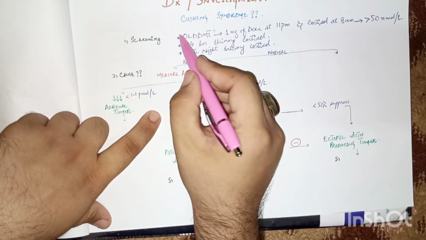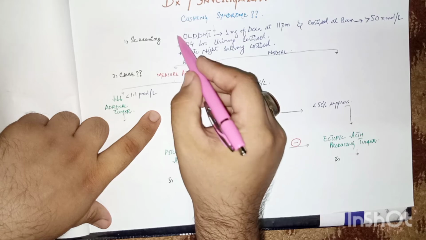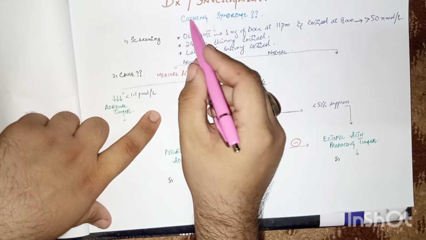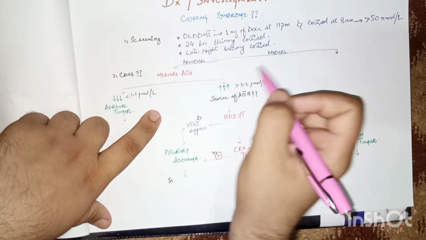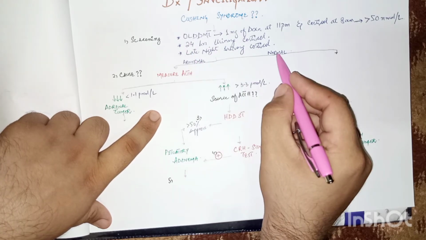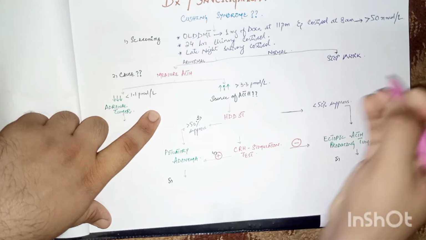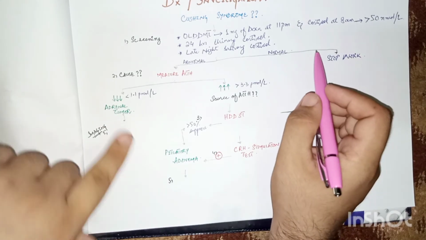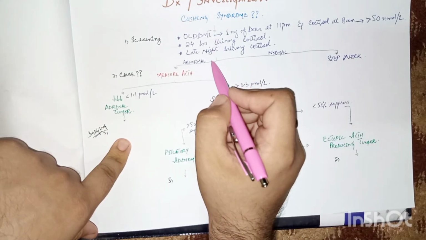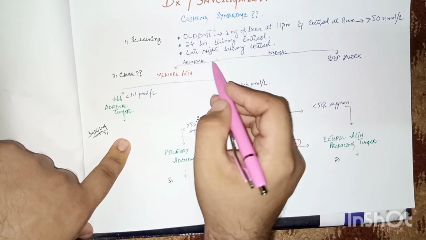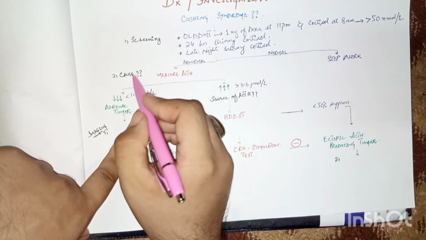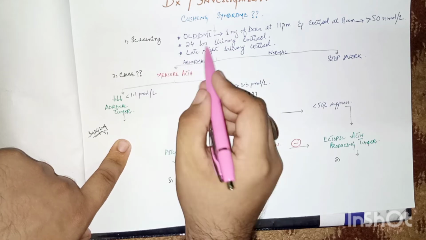If 2 of these 3 tests are positive, it means that the patient has Cushing syndrome. If these tests are normal, then stop; there is no need to do any further labs. But if 2 of these 3 tests are positive, meaning high levels of cortisol, then come to the next step: what is the cause of this Cushing syndrome.